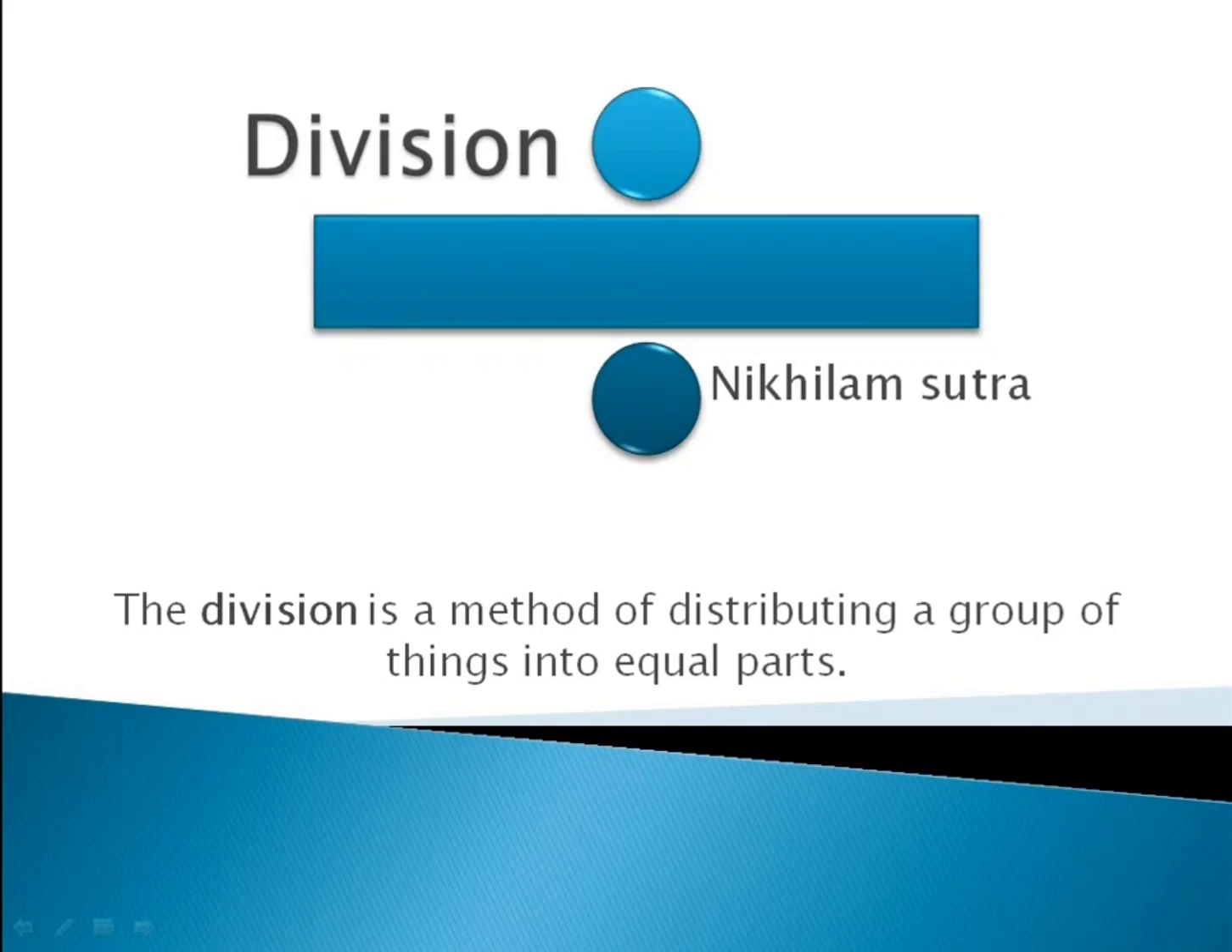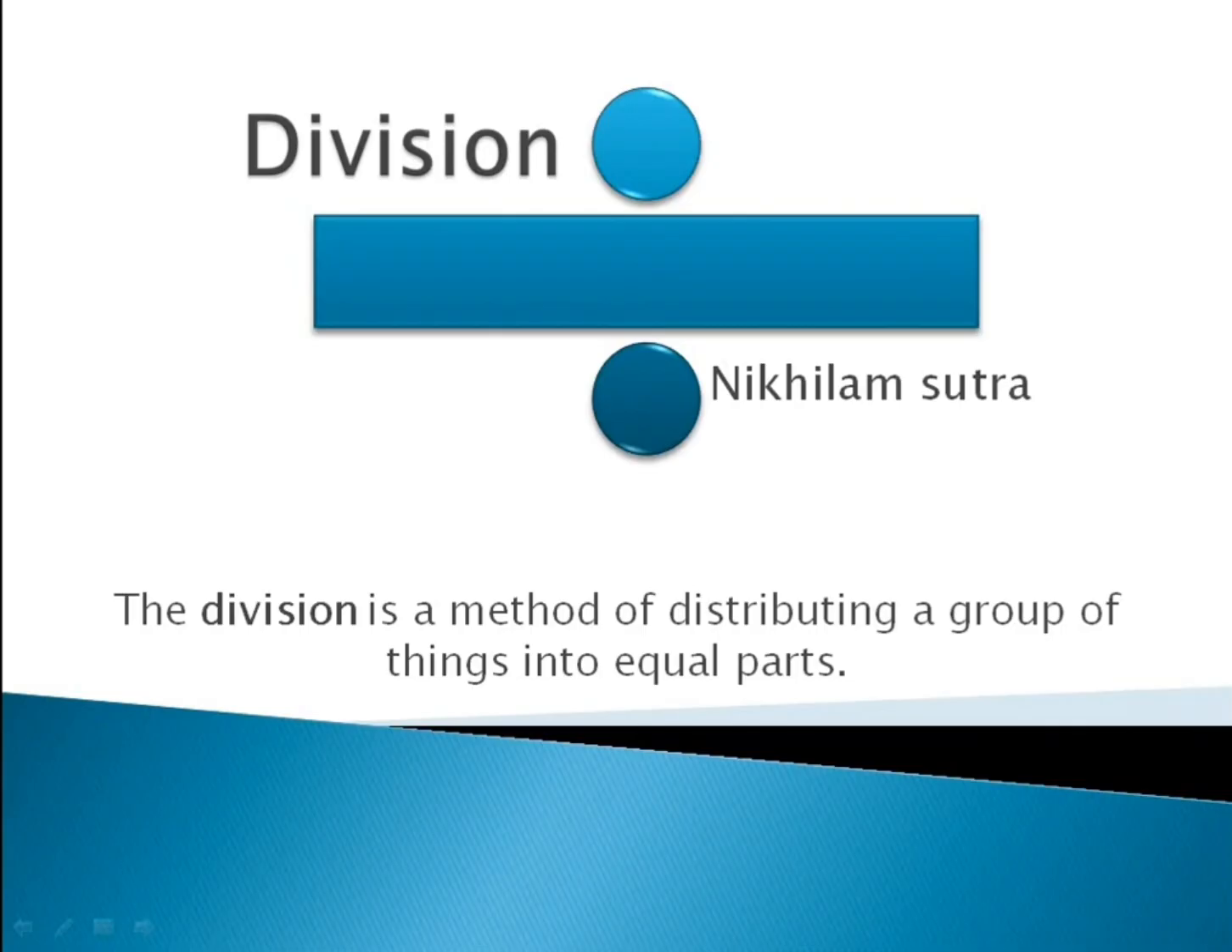Division. So what is division exactly? Division is nothing but a method of distributing a group of things into equal parts. It is something we come across in our daily life almost every day. Suppose we have some chocolates and we need to distribute them among kids. We have to do it in a way that each and every kid gets the same amount of chocolates and they don't feel it is unfair.